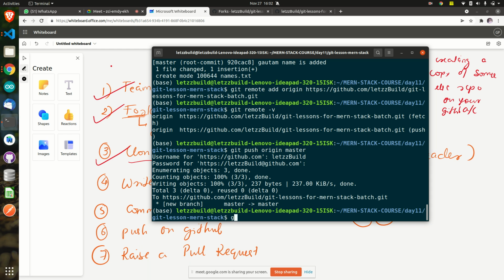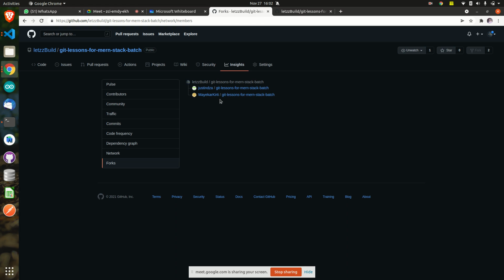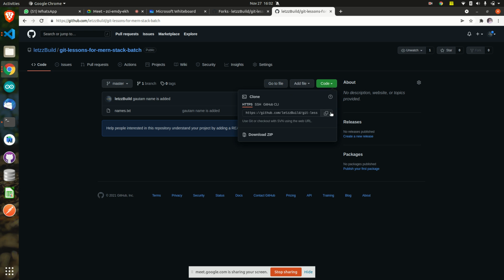Then type this command. The command to clone a repository that is available on some account on GitHub to your local system is git clone. Git clone, then write the URL link. From where will you get the URL? From which repository to clone? It is here. You go to your account and just click on code, and see here. You will get the link.